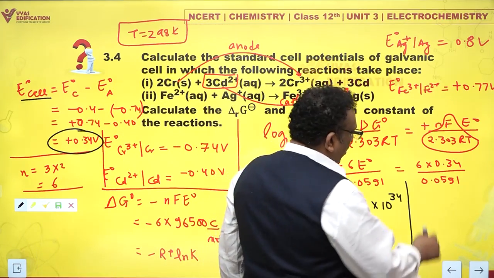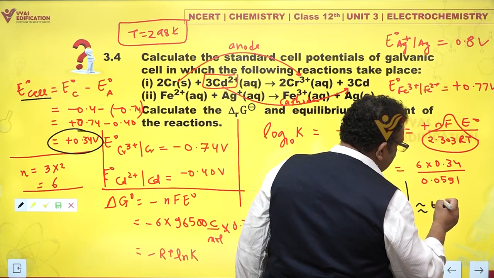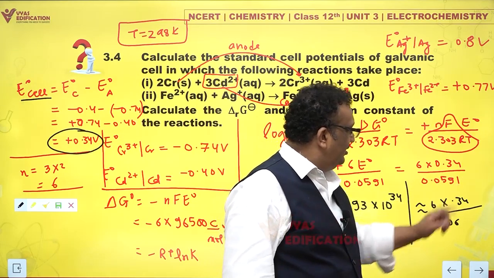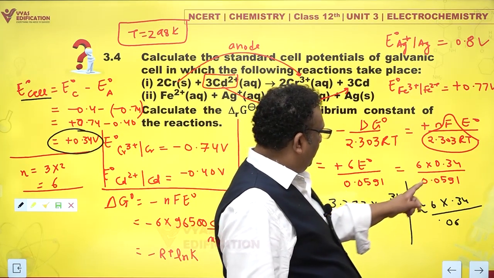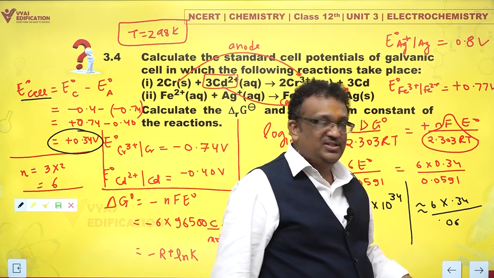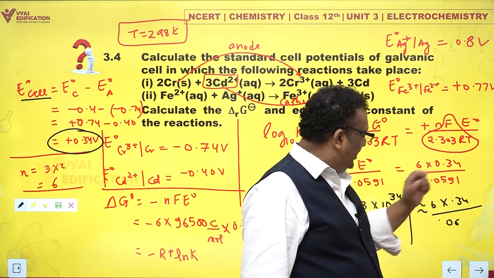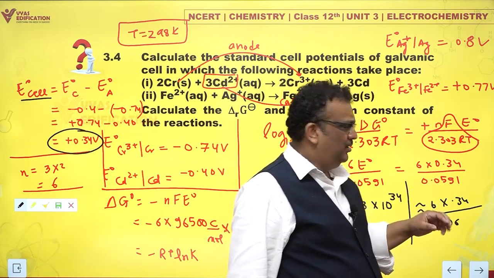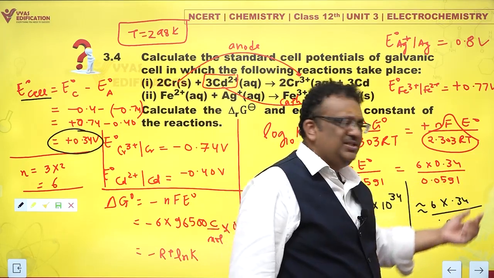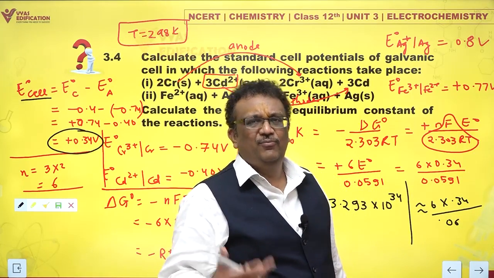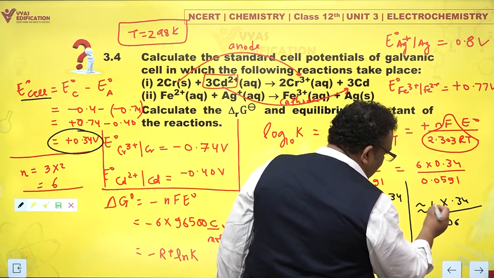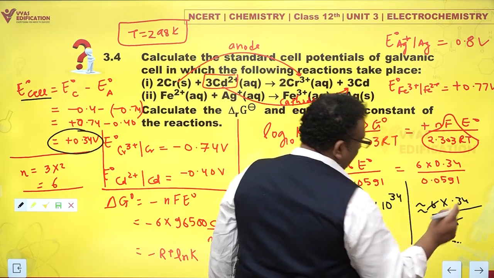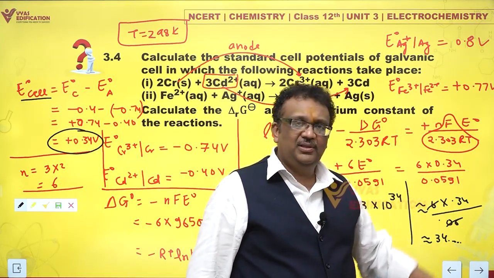But let's see, 0.0591, if I approximate this as 0.06. Now, I have raised this a little. So 0.34, now 0.001, I have increased it by 0.0009. So what happens here? Maybe this might be slightly enhanced. Instead of 0.34, it could be 0.341 or 342, something of that kind. But if I do this, I get this value as 34 point something.